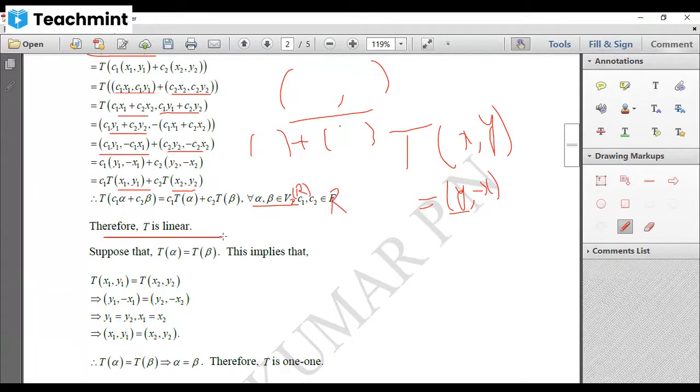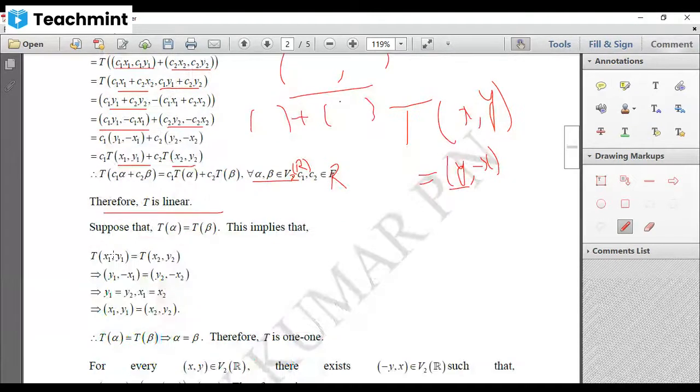Therefore, T is linear. So we have proved the linearity condition. Next, we have to show that it is 1-to-1. That means assume that any two images are equal, that is T of alpha equal to T of beta. Then we have to show that alpha equal to beta.